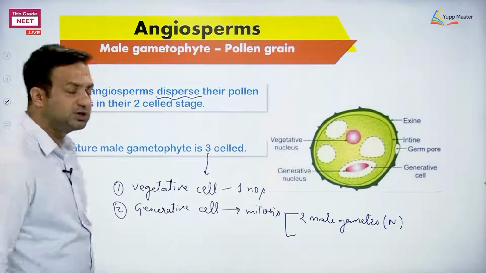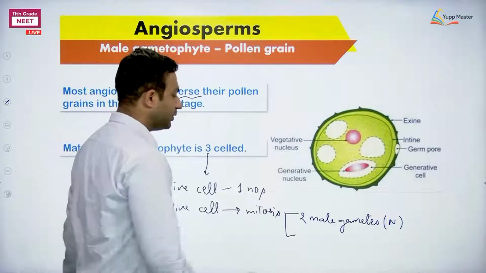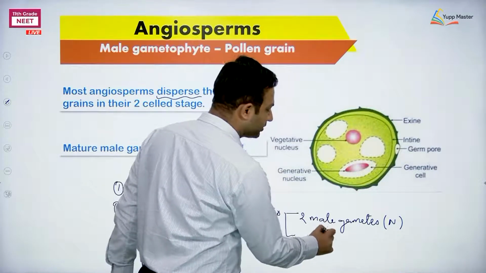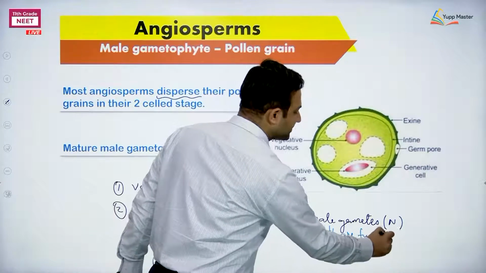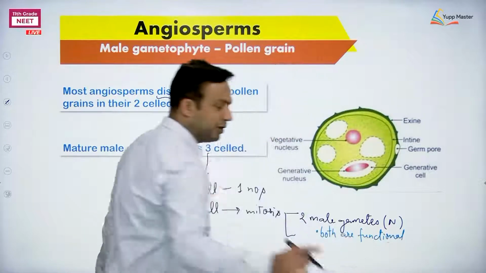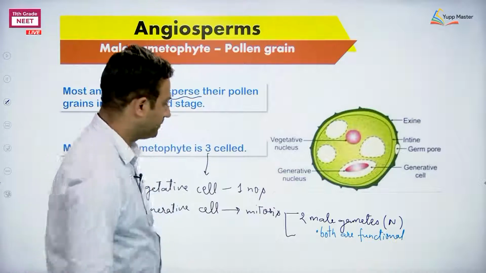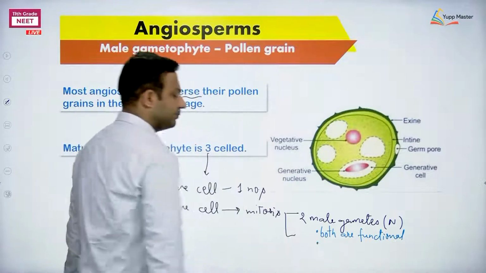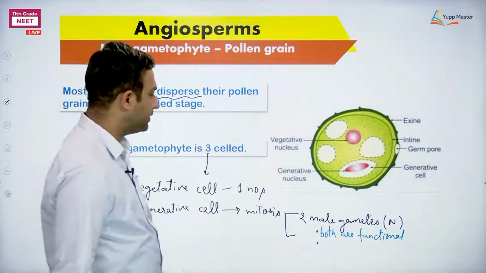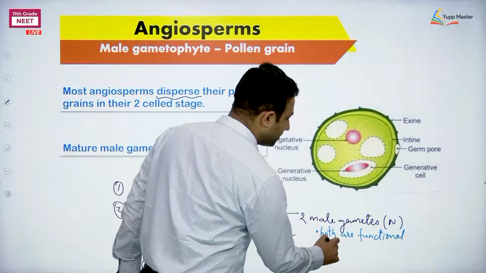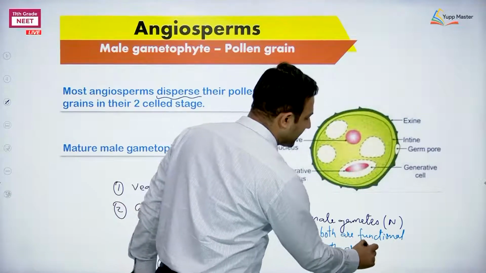Although the question is about other characters. The 2 male gametes are both functional. Remember, in gymnosperms we have studied that only one of the male gametes is functional. Number 2, both of these male gametes are non-motile also.